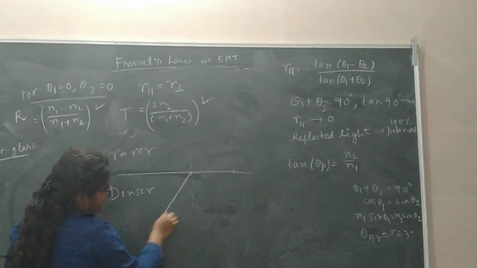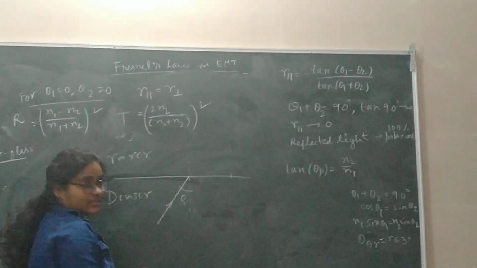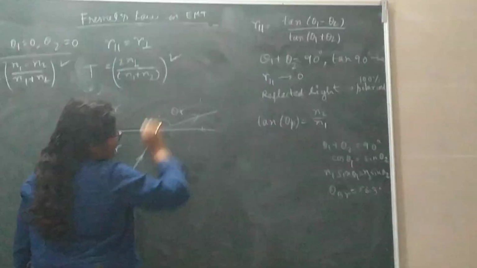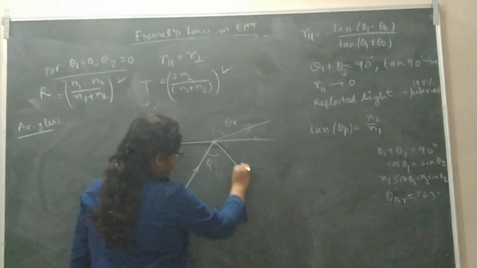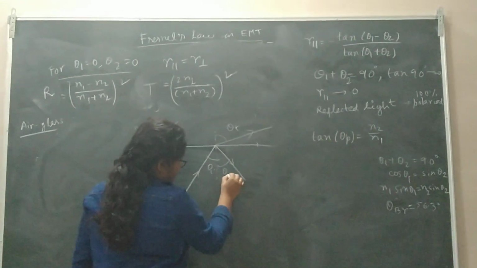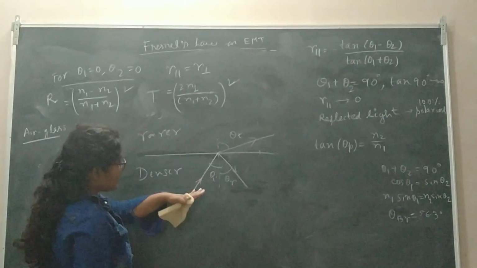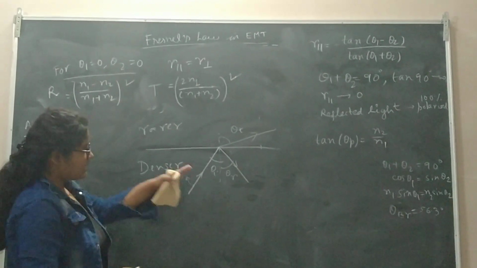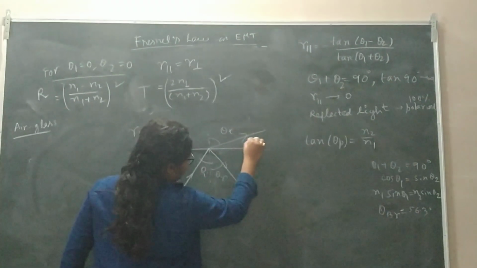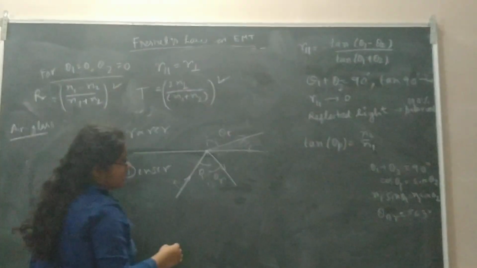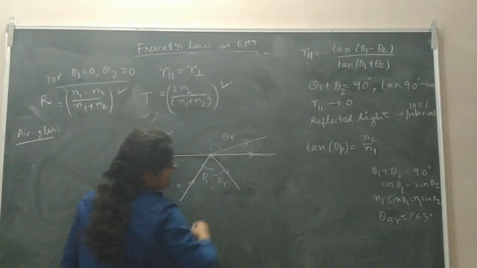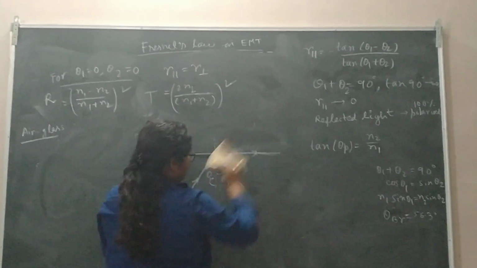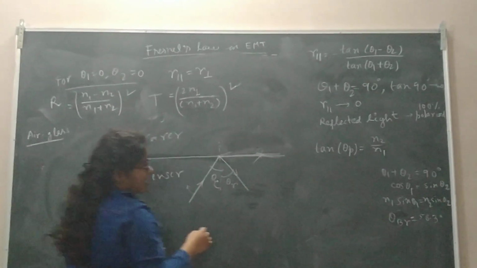In the case of denser to rarer medium, if light is incident at theta I, it gets transmitted with the angle theta t, and it is also partially reflected back at theta r. Now if theta I gets larger, the transmitted ray bends more and more, and after a certain angle of theta I, which is theta c, the light will be grazing along the surface, along the interface.